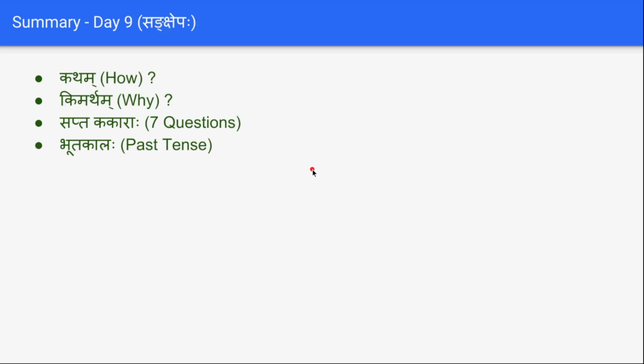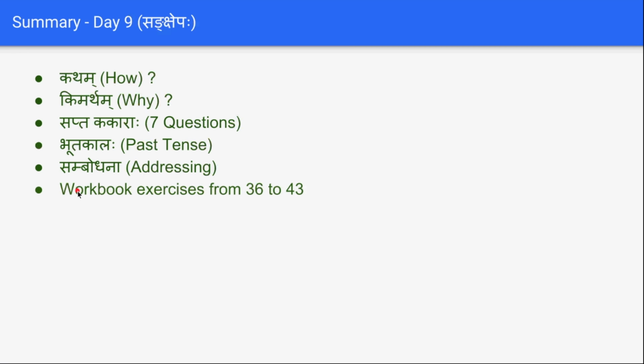These are the forms you have seen. And similarly, Saha Asit, Te Asan, aham asam, vayam asmaha. Again we have seen four forms, and we have also seen how we can address other people, like hey Rama, hey Male, Mahodaye, Dhanyavada Mahodaya, Dhanyavada Bhagini. In the workbook you can find exercises 36 to 43. They are all related to the topics we discussed today.